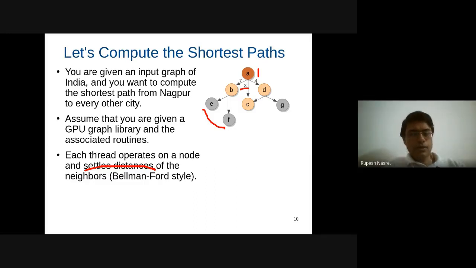Right. So what Chet is suggesting is that you have a distance array which keeps track of distances of different nodes. If there are n nodes or n vertices in this graph, then the distance array is of length n. And if there is an edge from A to B whose edge weight is, let's say, W, then if distance of A plus the edge weight W is less than the current distance of B, that is the destination node, then you update the distance of the destination. Right. So any other suggestions?